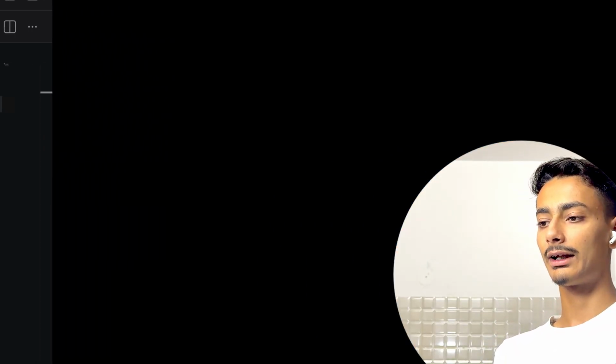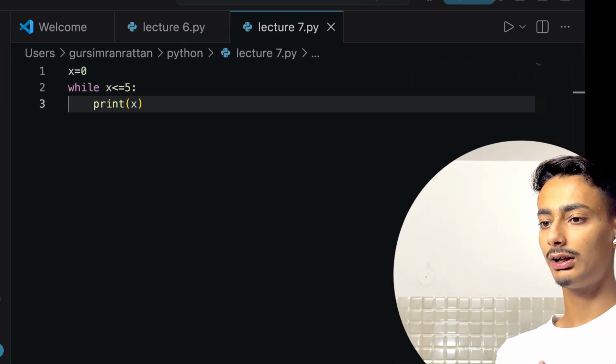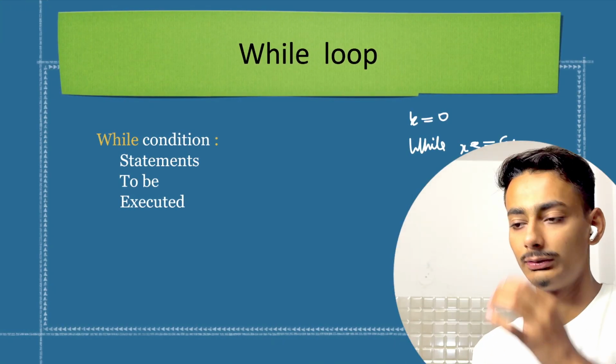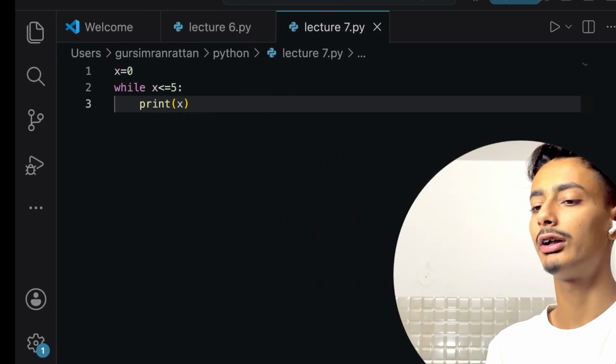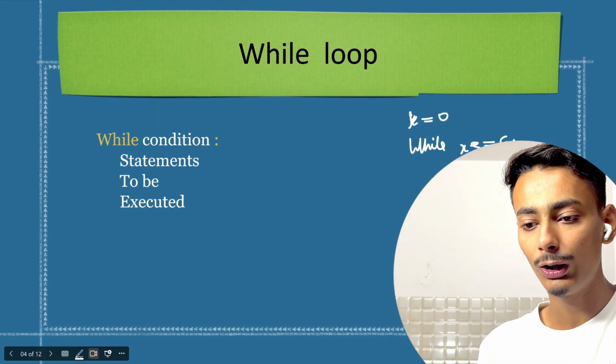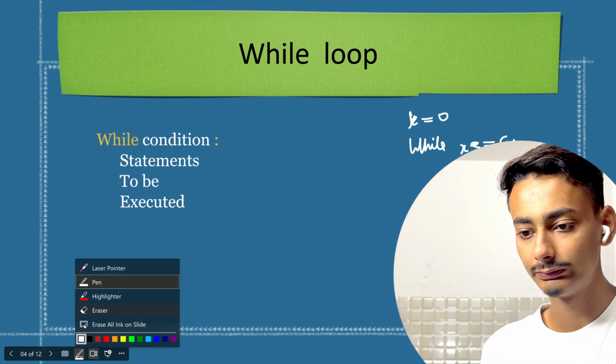I hope this is clear and that this part is visible on the screen. If not, I have just written the code that I have written here. Now, what is happening here?